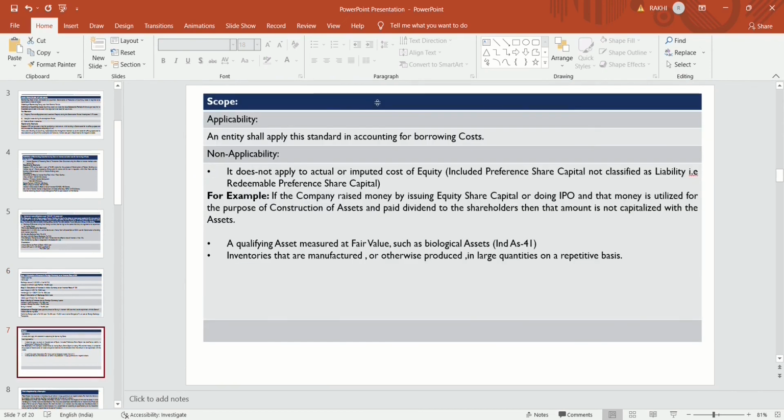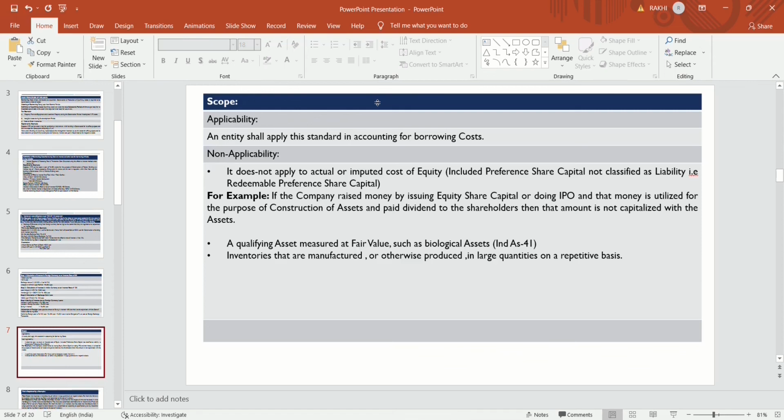Then comes what are the scope, what are included in this standard and what are not included. The applicability of this standard is that an entity shall apply this standard in accounting for borrowing cost. It does not apply to actual or imputed cost of equity, including preference share capital not classified as liability.